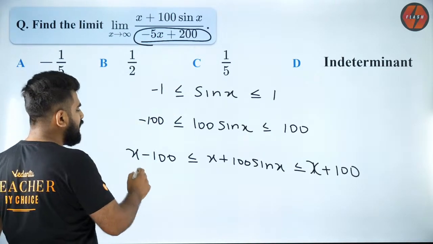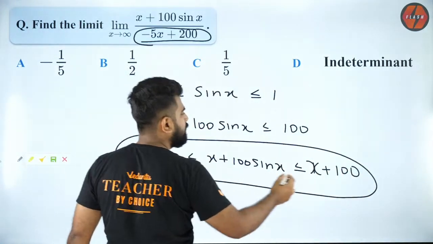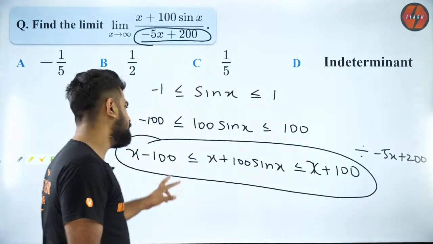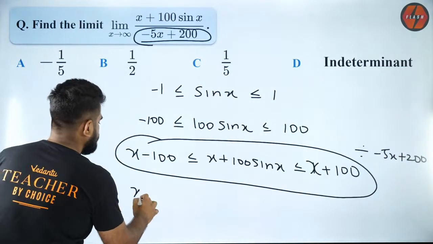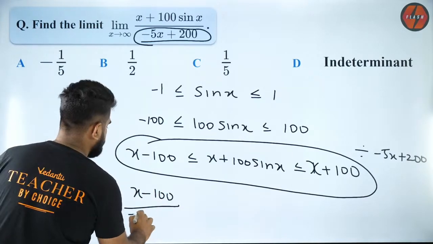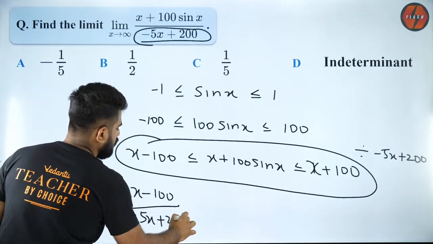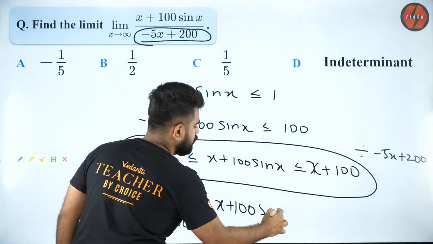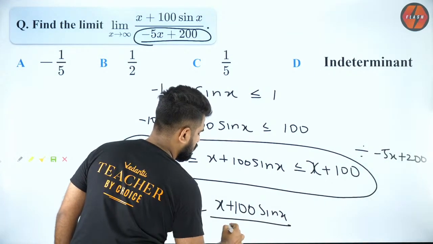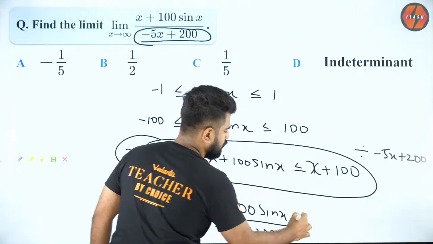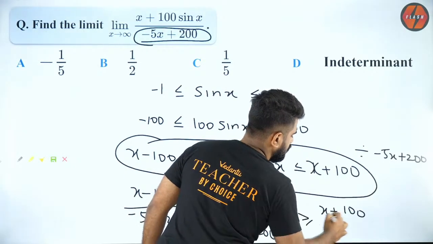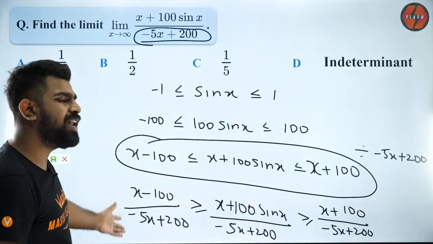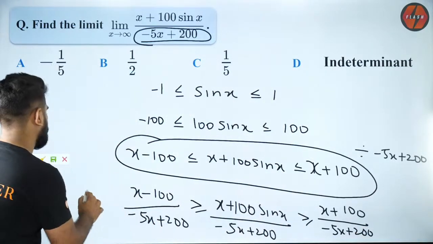So if I divide this whole inequality by minus 5x plus 200, what will happen? The sign of the inequality will reverse. So this will be like this. Are you guys able to follow that? Yeah? Now apply the limit, x tending to infinity.